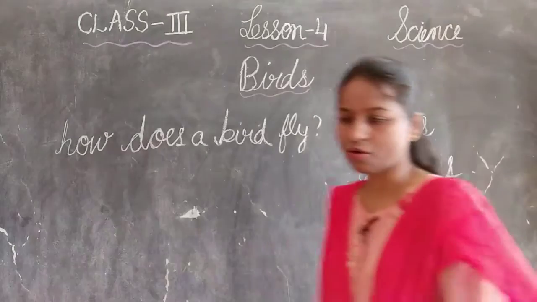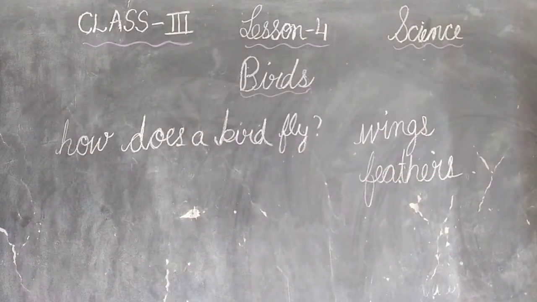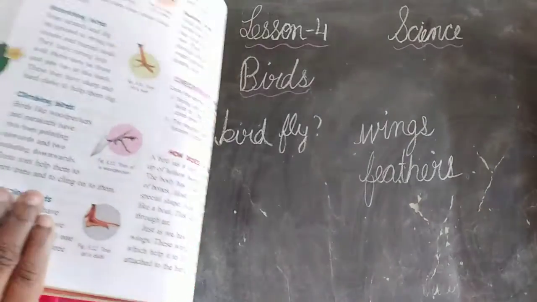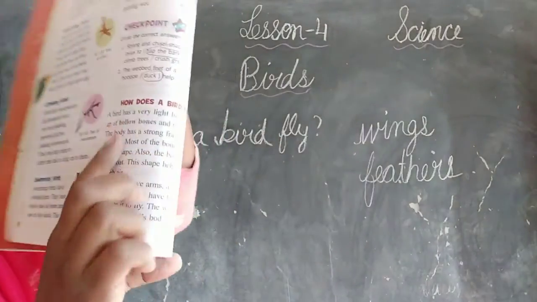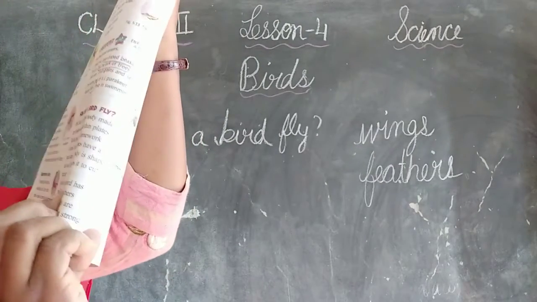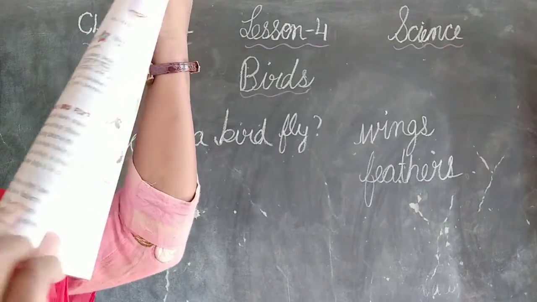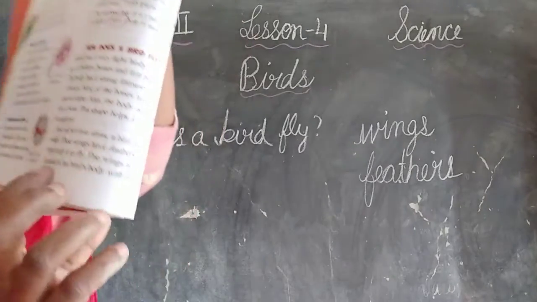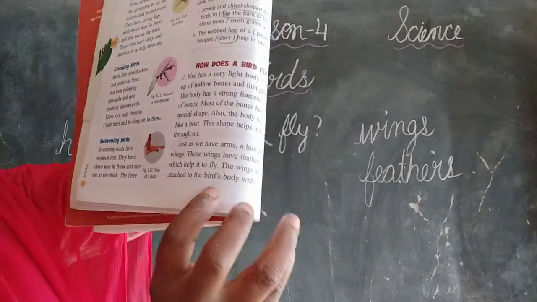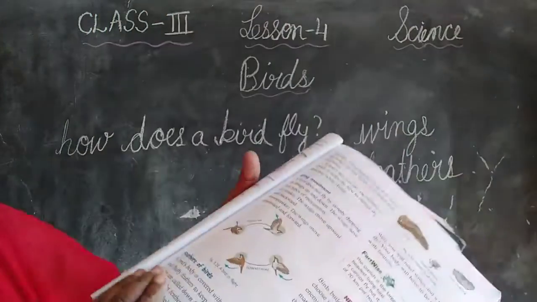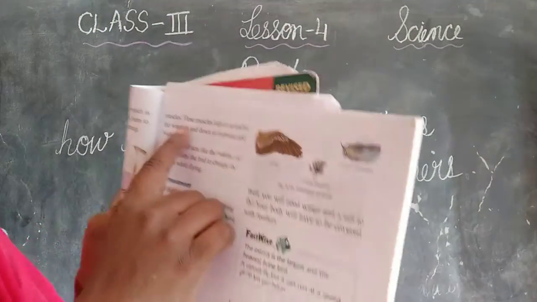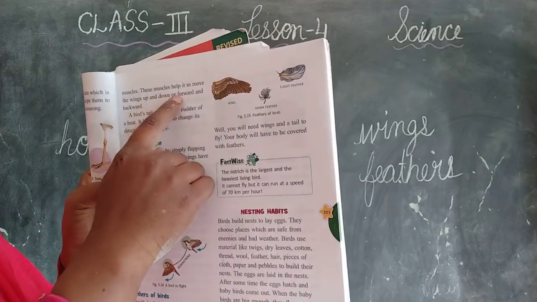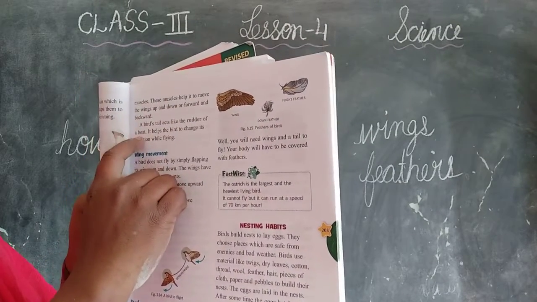Okay, children, in your textbook, see here: how does a bird fly? Just as we have arms, the bird has wings. These wings have feathers which help to fly. The wings are attached to the bird's body with strong muscles. These muscles help to move the wings up and down or forward and backward.